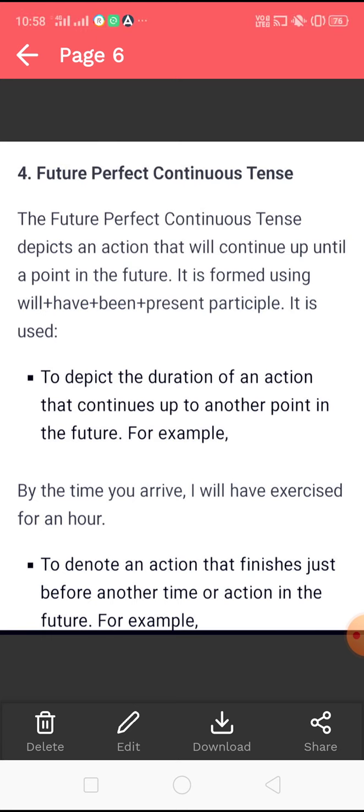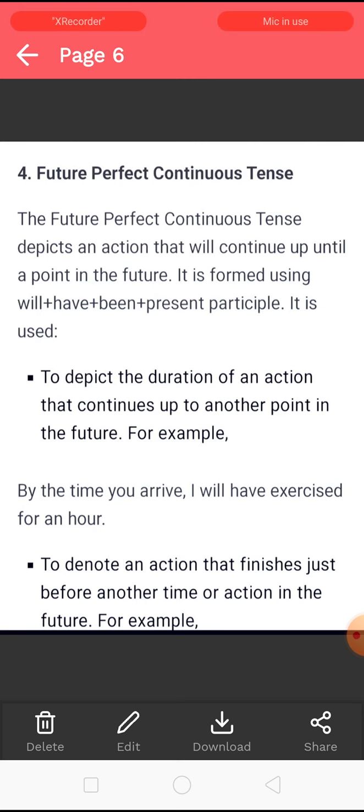Here you can see that we are using will plus have plus been. For the continuous, been is there with the present participle, right? For example, by the time you arrive, I will have exercised for an hour.